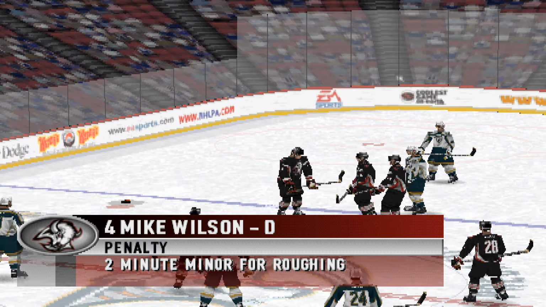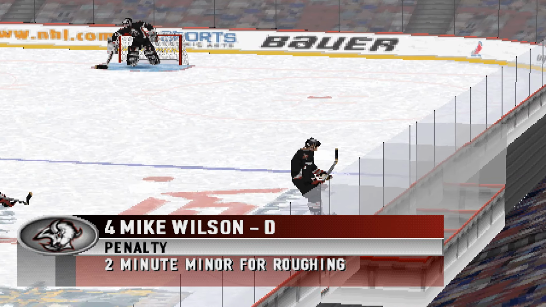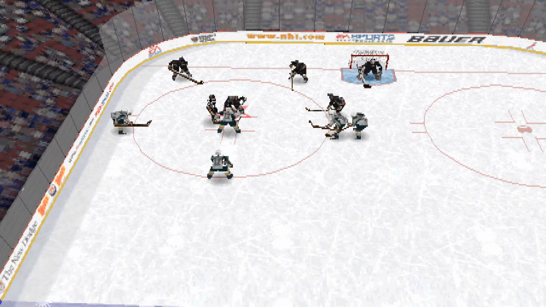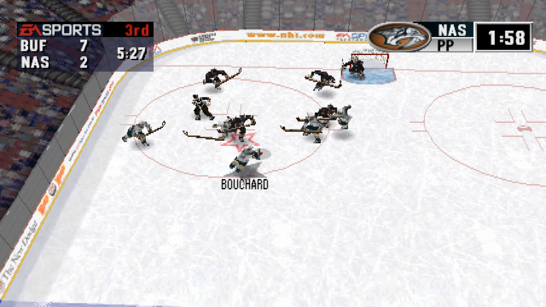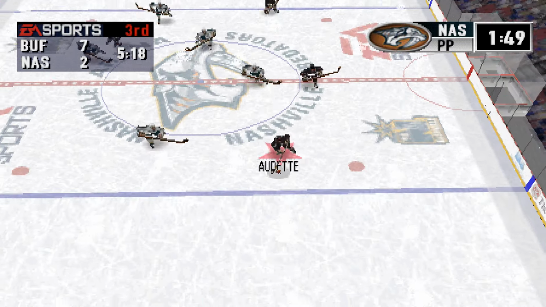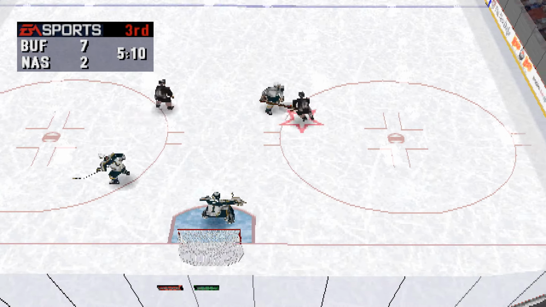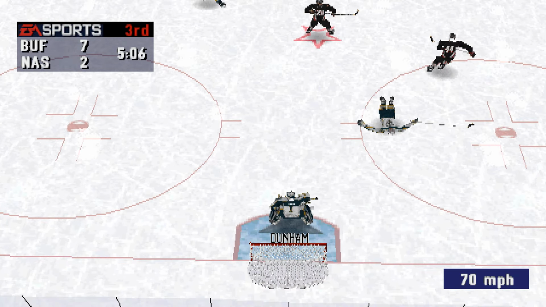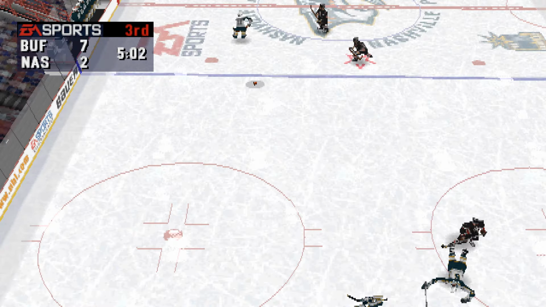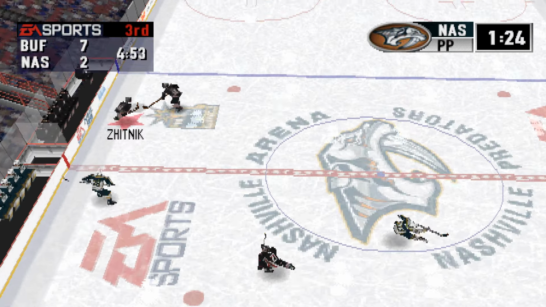Penalty called for roughing. Buffalo penalty to number 4, Mike Wilson. 2 minutes for roughing. Bordelot gets to the circle. He'll face off against Pekka. To Achinum. His pass intercepted by Odette. To the net. The puck's knocked loose by Zhitnik. Odette shoots. It was stopped by Dunham. Pekka flattens Zettler. It's 1-on-1.